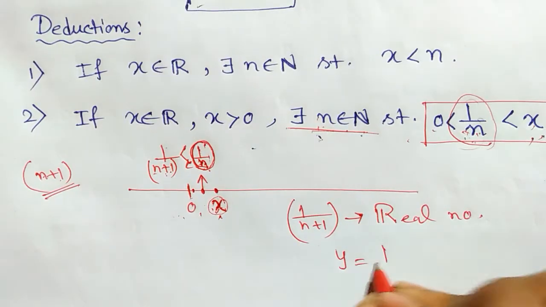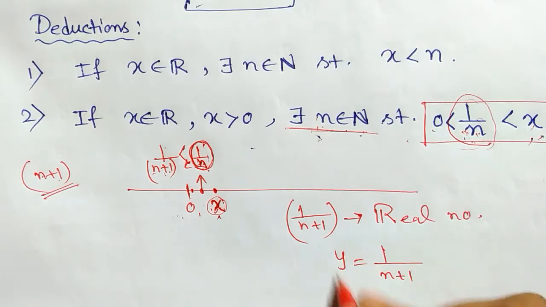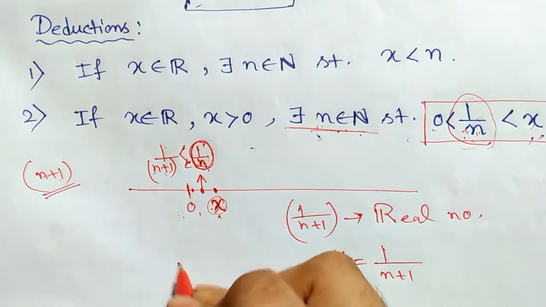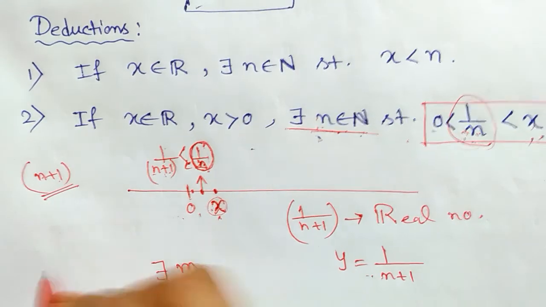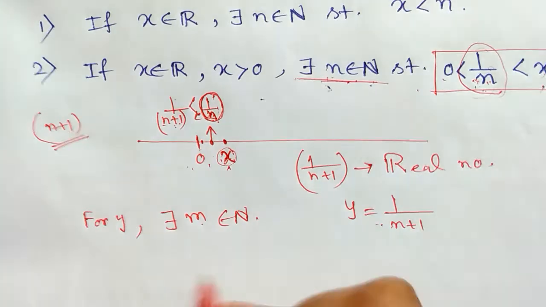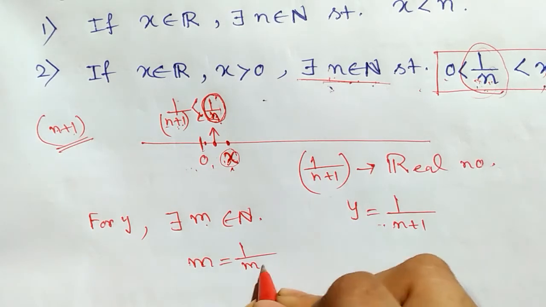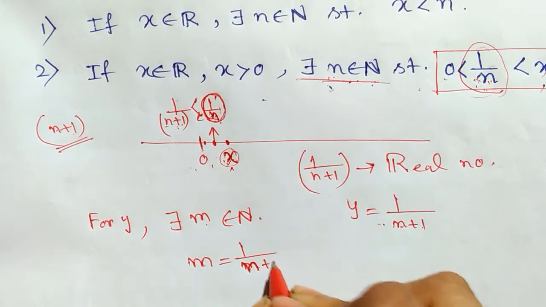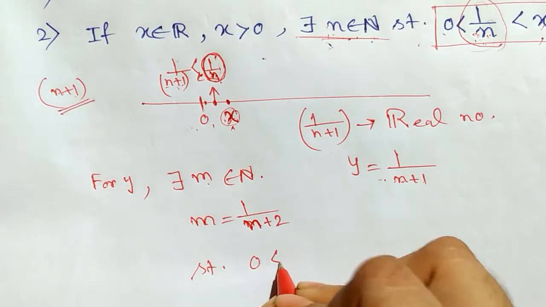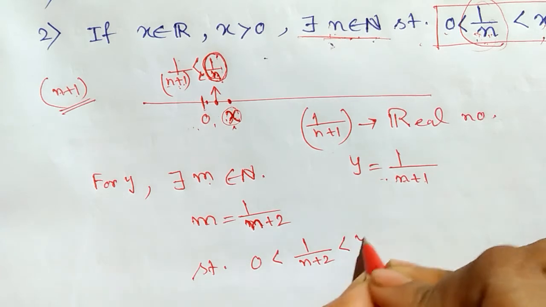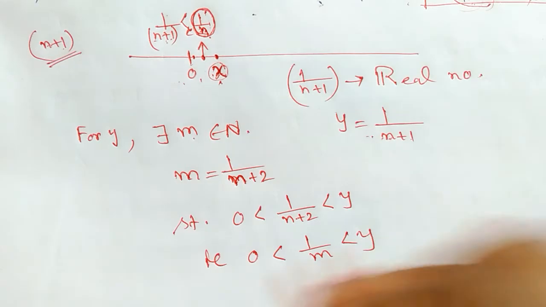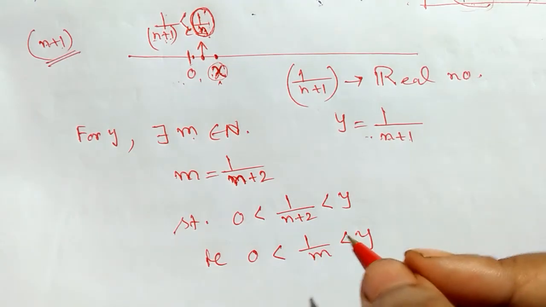Say y is equal to 1 by n plus 1. Now for this real number, again we can get a natural number. Suppose m is that natural number for this real number y. We get m belongs to N, and I am writing m is equal to 1 by n plus 1, so this is n plus 2, right? Such that we can write 0 less than 1 by n plus 2 less than y, or 0 less than 1 by m less than y. So in this way, this is a continuous process.